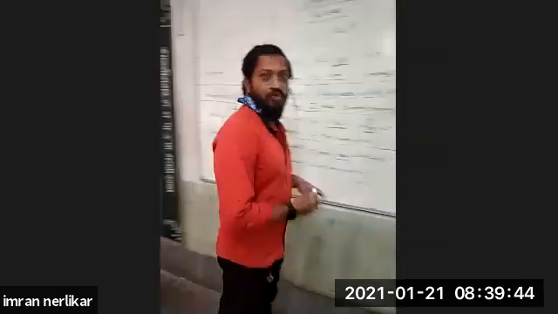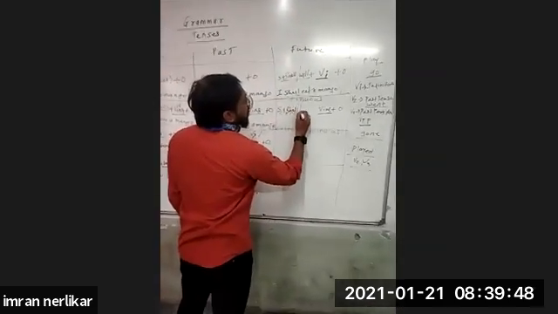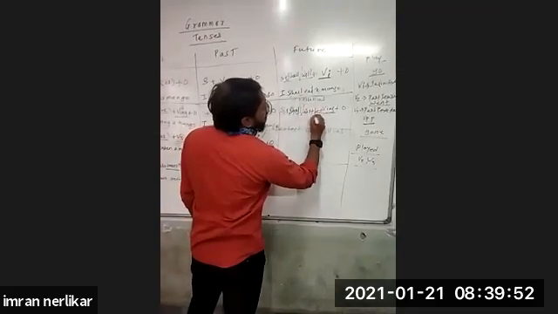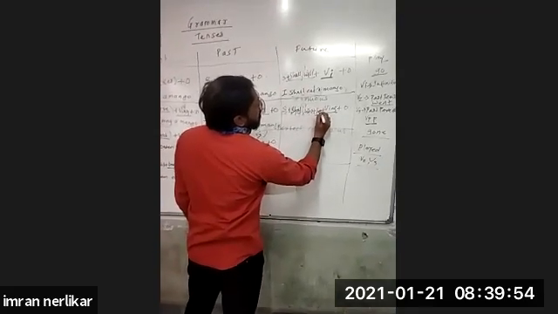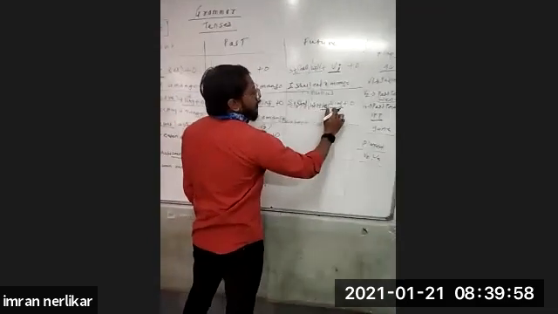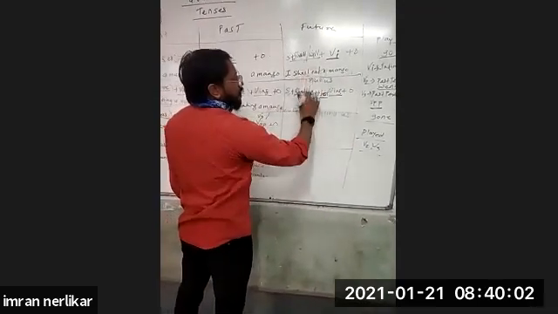In past tense was, were, and in future tense shall, will. Only the addition is be. Shall be or will be. Shall be, will be, verb ing, object. This is the difference. Shall will is same everywhere.